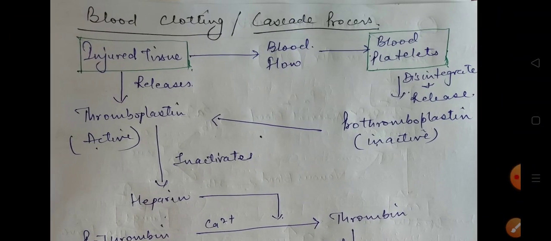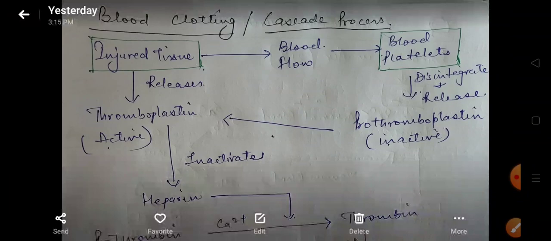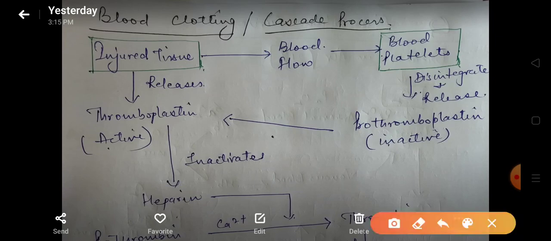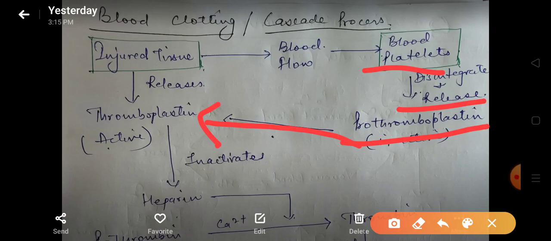So once again we'll go through it. Tissues get injured, then the flow of blood occurs. This acts on the blood platelets, because blood platelets also get disintegrated and release prothromboplastin. Prothromboplastin is inactive, and when it is released, it becomes active when it combines with the injured tissues. The tissue fluid makes the prothromboplastin active.